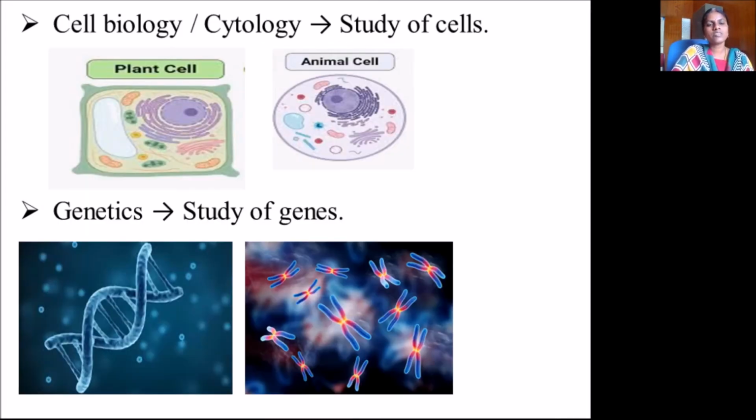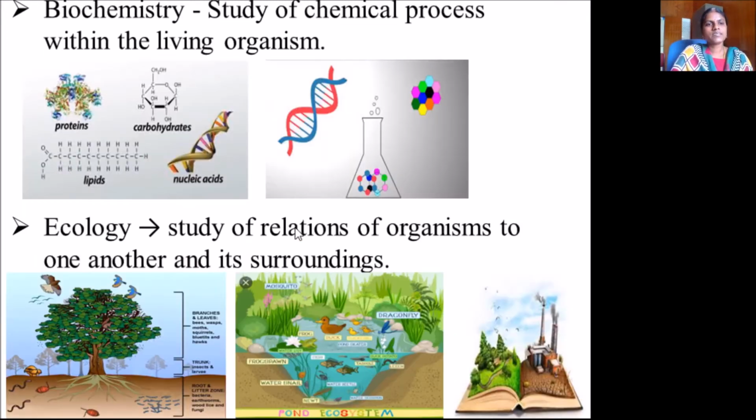Next is cell biology or cytology. Cytology is the study of cells, maybe a plant cell or animal cell. Genetics is the study of genes. This is DNA. These are the chromosomes. So the study of these genetic materials is called genetics.